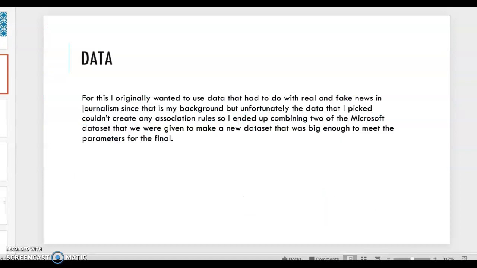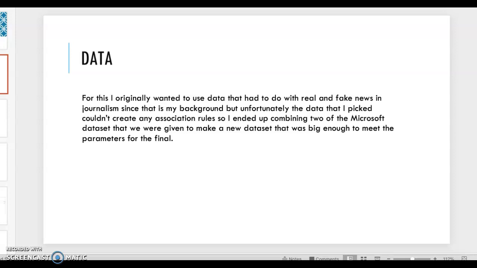For the data set, I was actually really disappointed. I wanted to use data that had to do with journalism and how trustworthy the nation feels that we are, the difference between real and fake news. I actually found quite a few data sets that I liked and thought would work, but they ended up not working. They wouldn't create any association rules, and I couldn't figure out why.